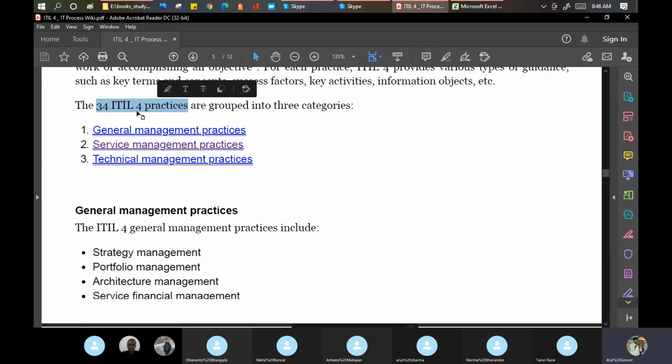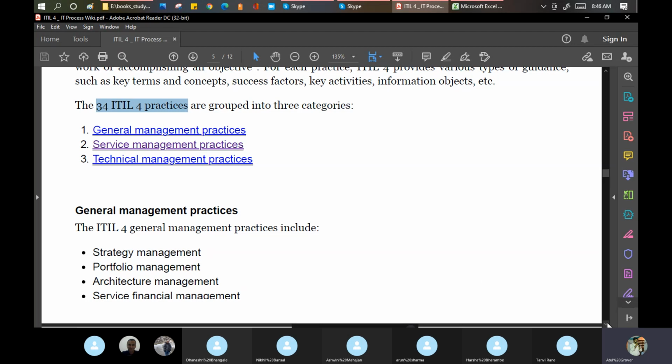Another point you need to read up on is what a function is in ITIL 3 and what a process is in ITIL 3. When I say 4 functions, you need to identify which 4 functions were available in ITIL 3. Now in ITIL 4, they categorize this into 3 sections: general management, service management, and technical management practices. In ITIL 3, there were 5 lifecycle stages: transition, strategy, design, operation, and CSI. Now they removed those 5 and put these 3 as the major ones.